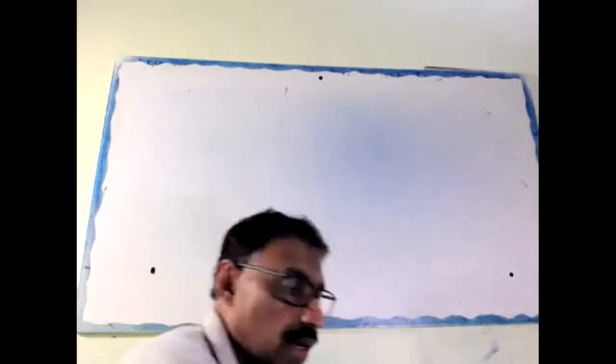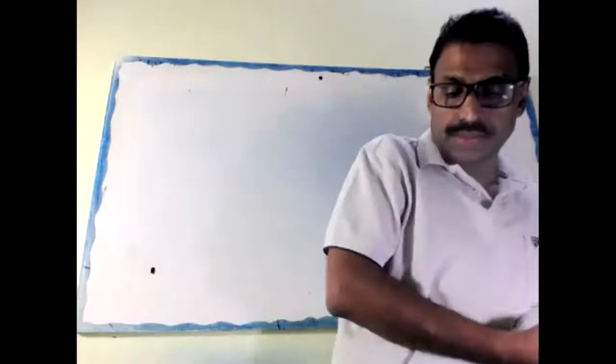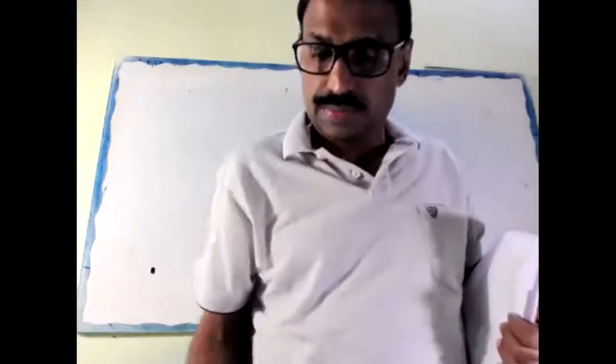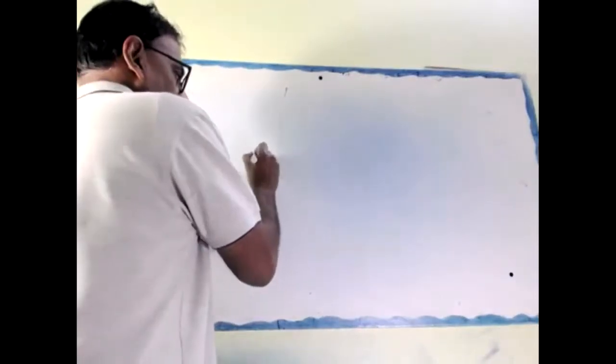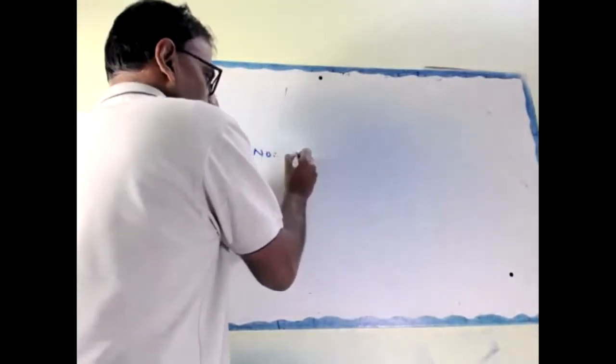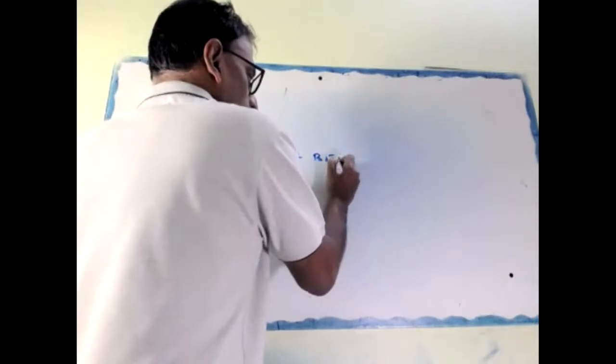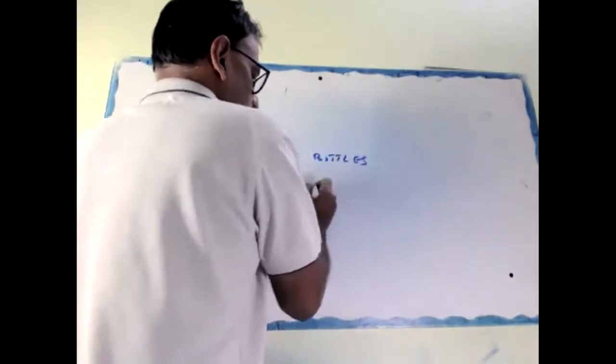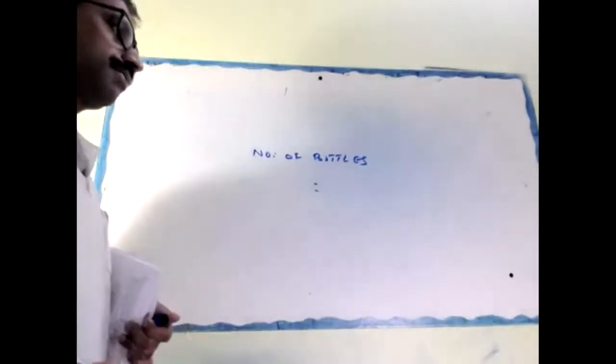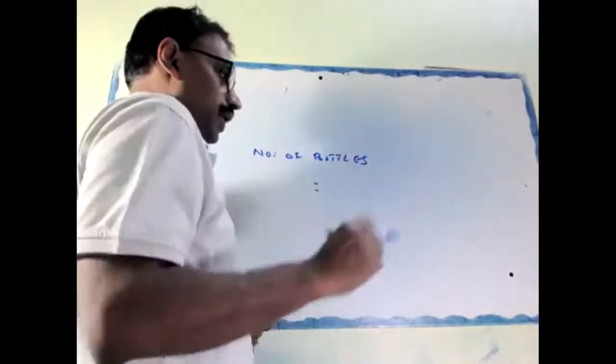Okay, look at here. Number of bottles equals volume of the bowl divided by volume of one bottle.